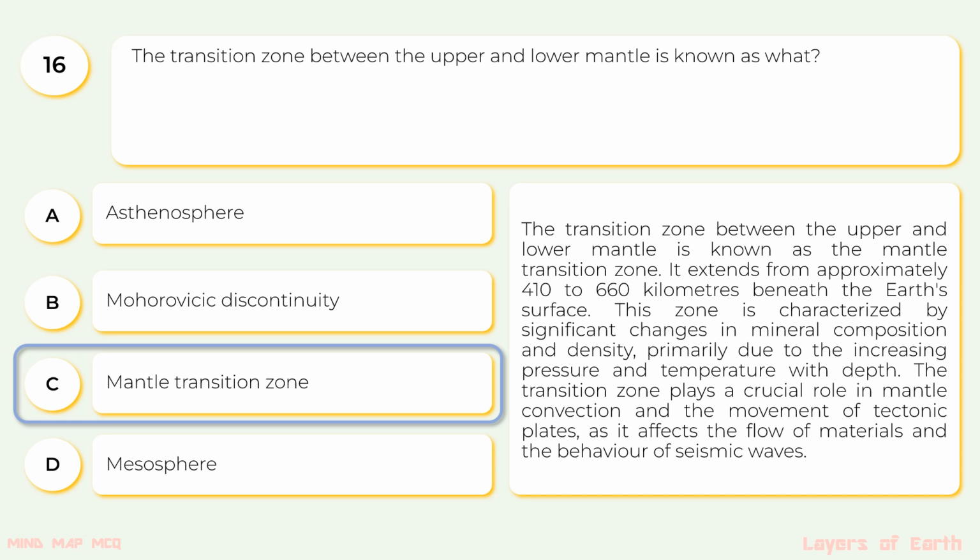It extends from approximately 410 to 660 kilometers beneath the Earth's surface. This zone is characterized by significant changes in mineral composition and density, primarily due to the increasing pressure and temperature with depth. The transition zone plays a crucial role in mantle convection and the movement of tectonic plates, as it affects the flow of materials and the behavior of seismic waves.